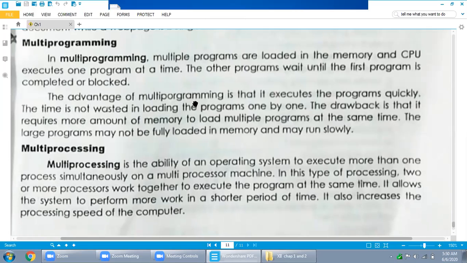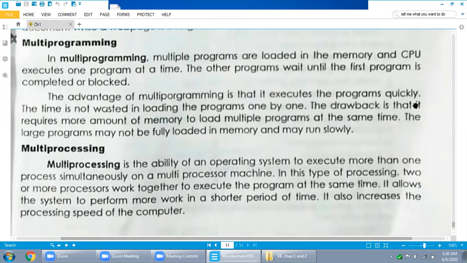The advantage of multi-programming is that it executes programs quickly. Time is not wasted in loading the programs one by one, because the CPU is allocated to each and every program within a fraction of a second, or within its time slice.